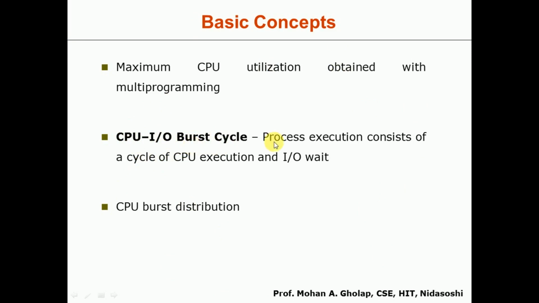So process execution consists of a cycle of CPU execution and IO wait. CPU execution means the actual computation. Whenever your process is executing instructions, we call that CPU execution.